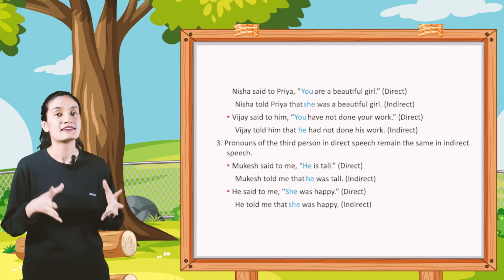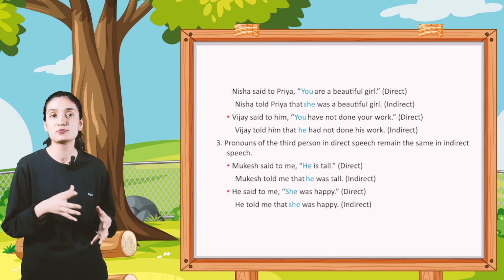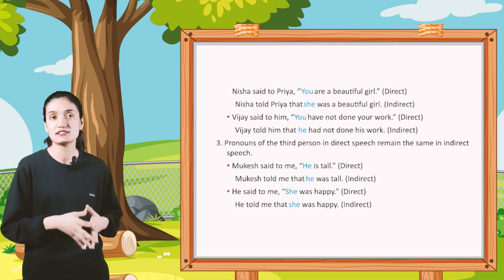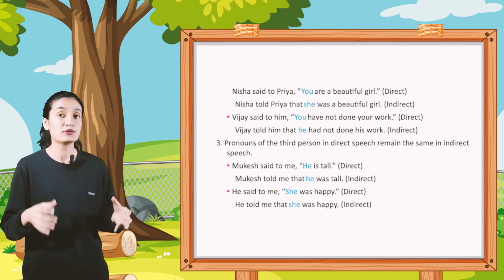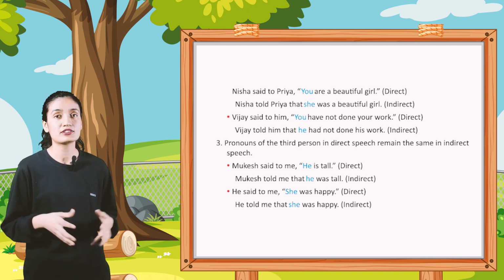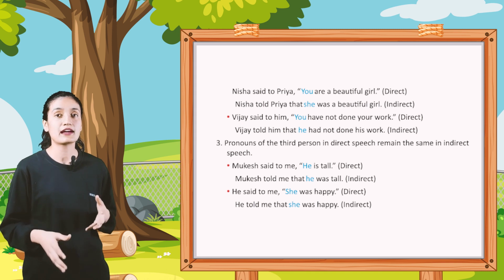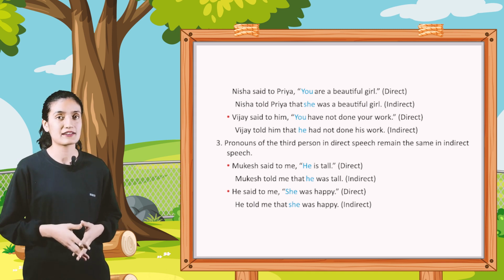Nisha said to Priya, "You are a beautiful girl." Direct. Nisha told Priya that she was a beautiful girl. Indirect. Vijay said to him, "You have not done your work." Direct. Vijay told him that he had not done his work. Indirect. Third, pronouns of the third person in direct speech remain the same in indirect speech.